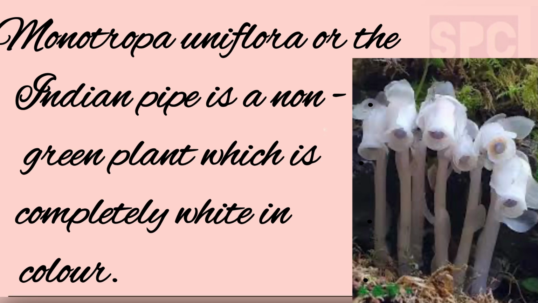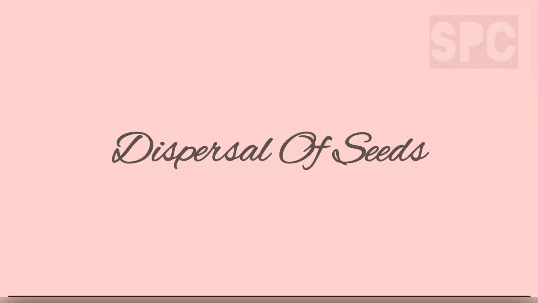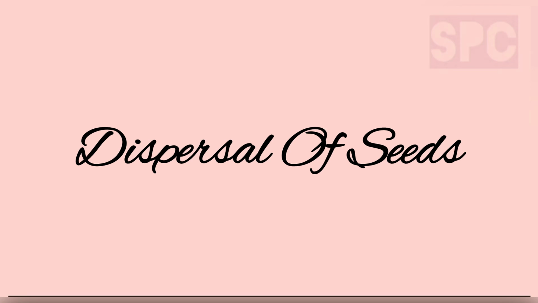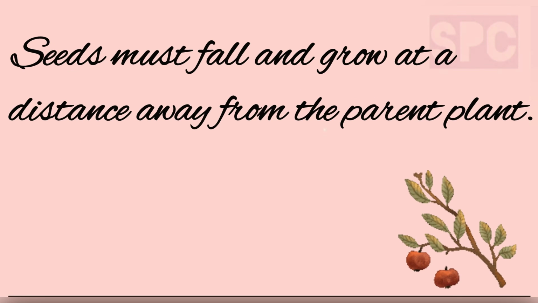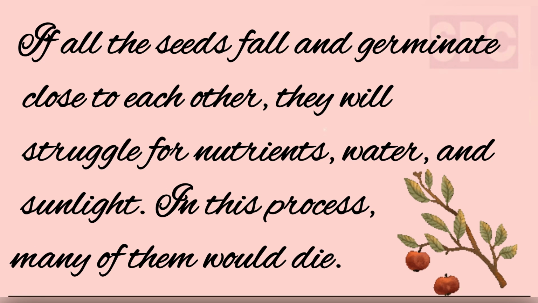Students, Monotropa uniflora or the Indian pipe is a non-green plant which is completely white in color. It has no chlorophyll in any of its parts. Let's move on to our next topic, dispersal of seeds. Students, seed must fall and grow at a distance away from the parent plant. If all the seeds fall and germinate close to each other, they will struggle for nutrients, water, and sunlight. In this process, many of them would die.